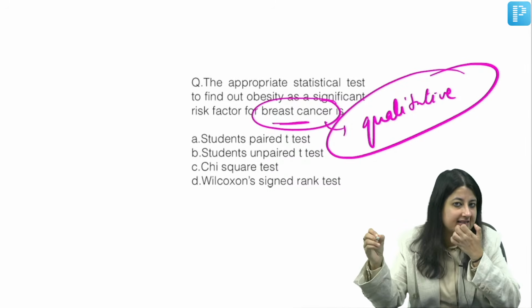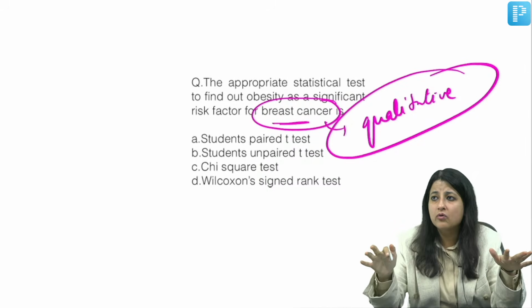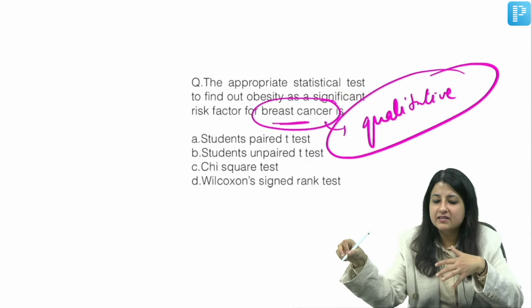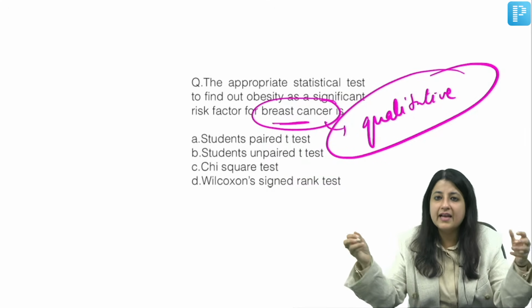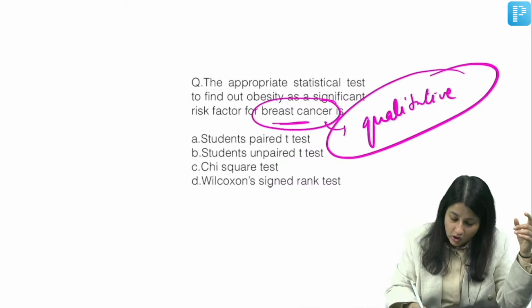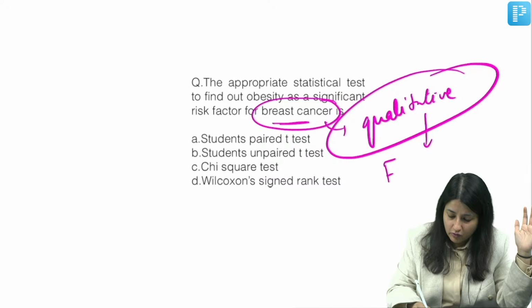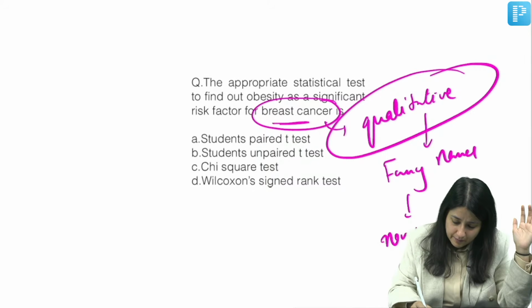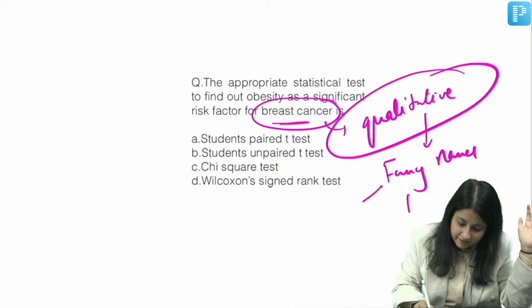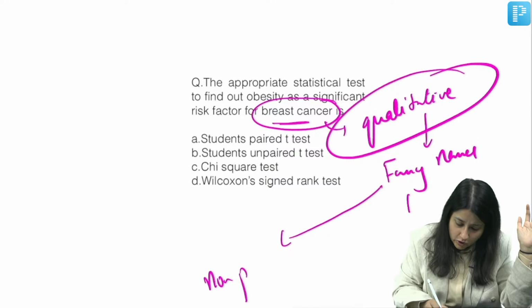कोई भी disease, can you measure it in a unit? No. It's just that how many people have this disease, how many people don't have that disease. So it's a percentage or proportion, right? So it's a qualitative variable. Qualitative variable, I told you, all the fancy names wala test, okay? Fancy names matlab non-parametric. If you use fancy names, you will use a non-parametric.